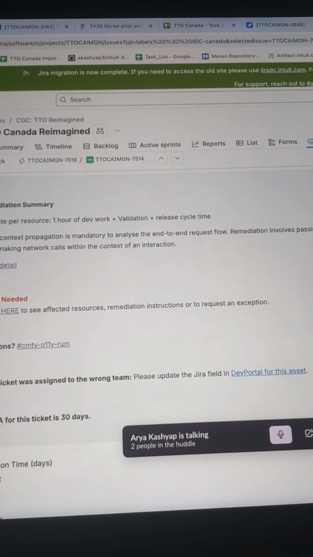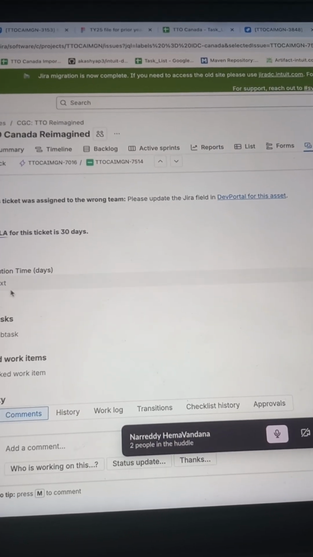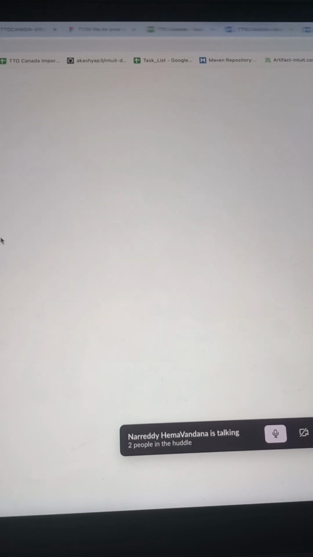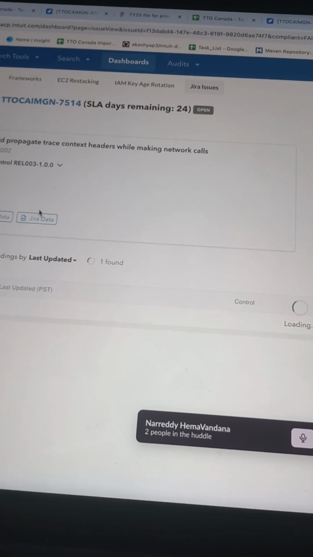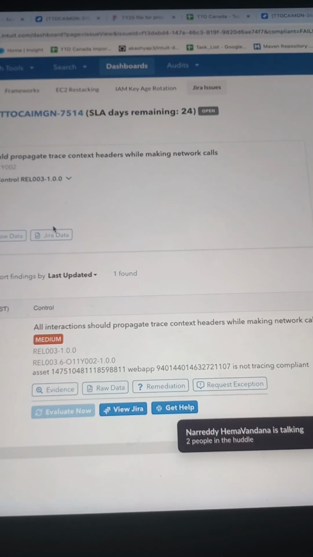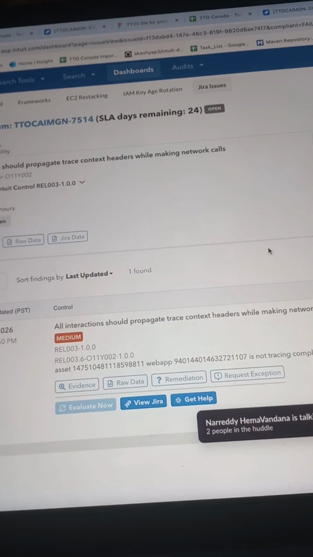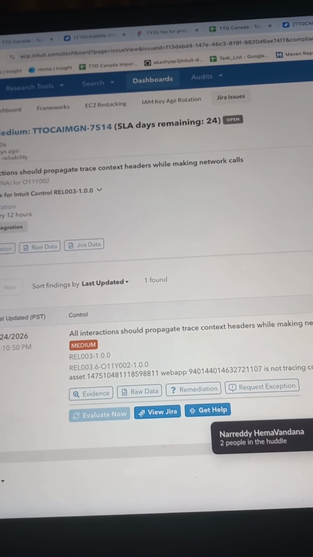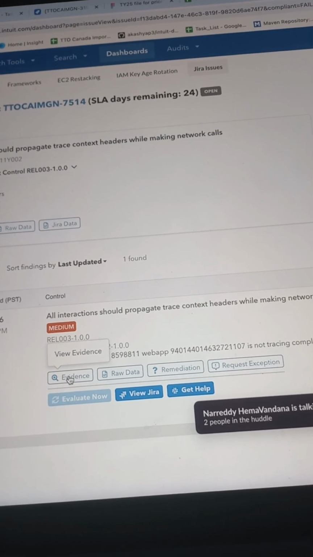Yeah. Click on it. Click here. No, there only. Click here. Yeah. When it's loading, yes, Hema, click on evidence. Down. Yeah, here. Yes.